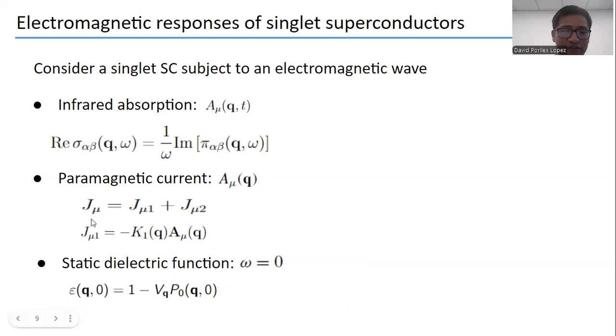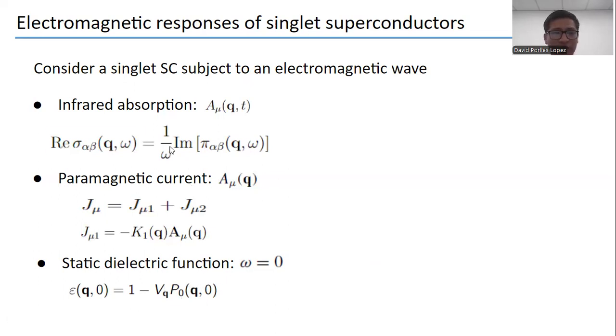And we can express this term here as a response times the vector potential. Okay, in the case of the static dielectric function, we consider the frequency, and using the RPA, random phase approximation, we can have this equation for the dielectric function, where V_k is the Fourier transform of the Coulomb potential, and this term here is the susceptibility.